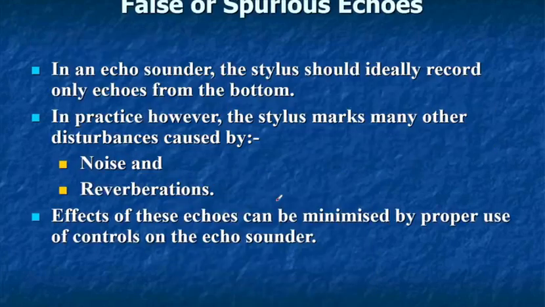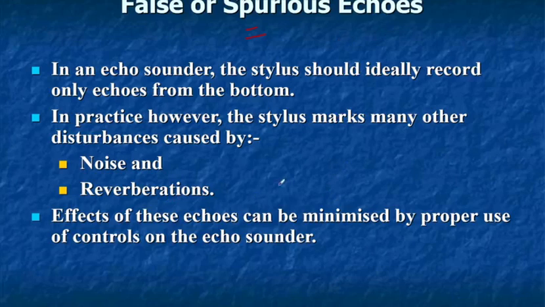Now understand another kind of error that many echo sounders are subjected to, that is false or spurious echoes. In an echo sounder, the stylus should ideally record only echoes from the bottom of the seabed. But in practice, there are many other obstructions that come in between the transducer and the sea bottom, like noise and reverberations.